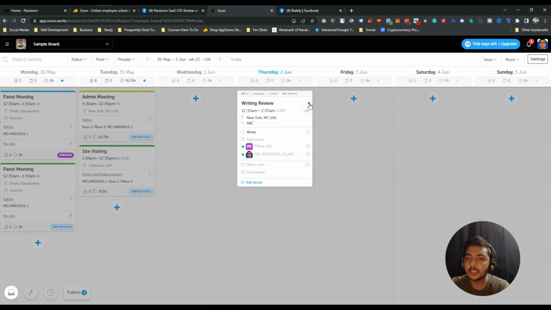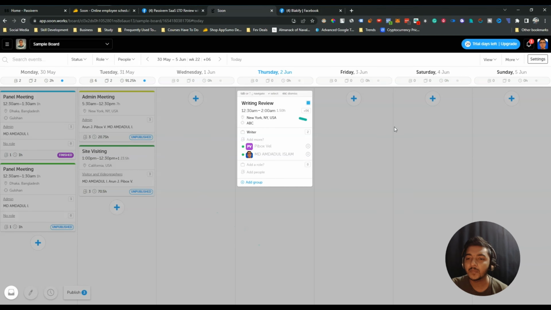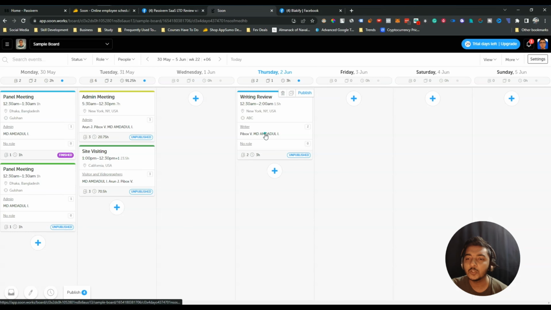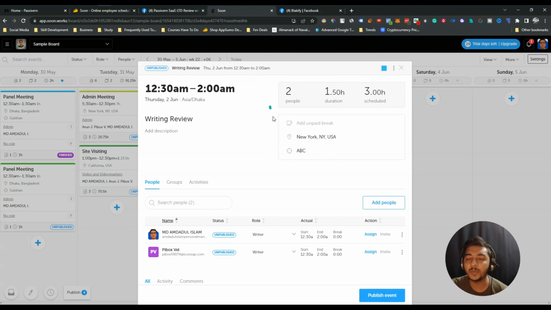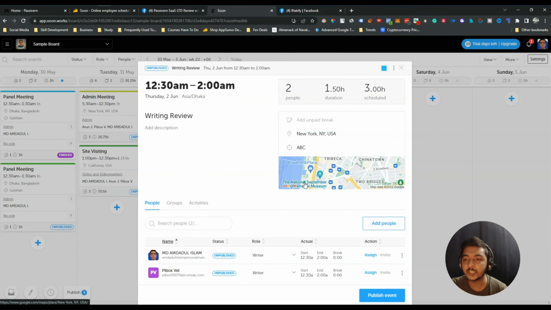And after doing these things, you can change the colors. Let's say this is the color. Select the color and then apply, and then just click outside, and see, this task has been created. And people who have been assigned to this work, if I open it, see, here are more details about this task. And see, here you can see the people who have been assigned to this work, and you can now assign these people. Just click here assign.